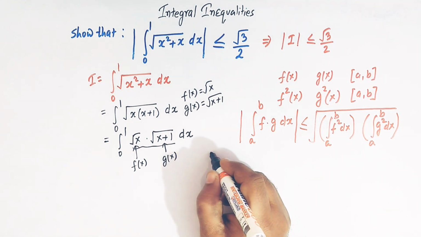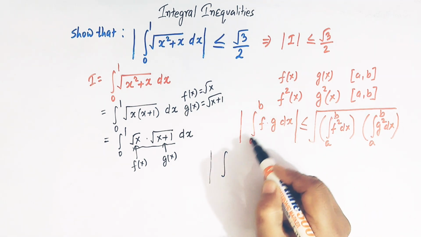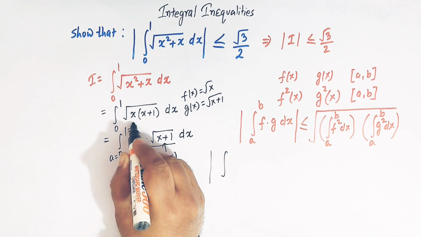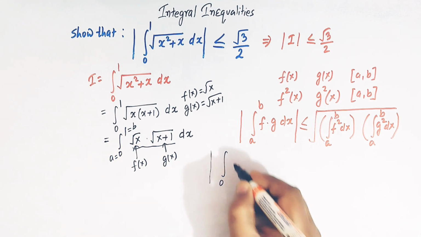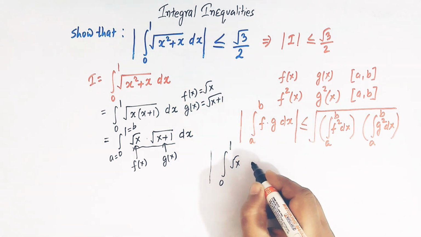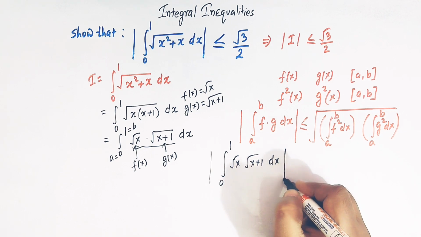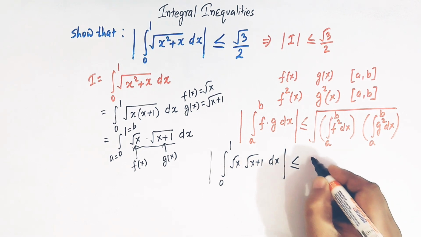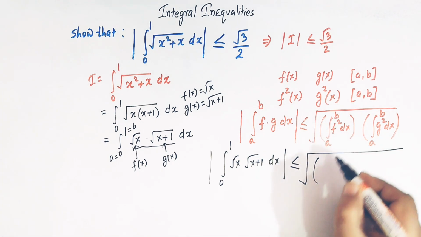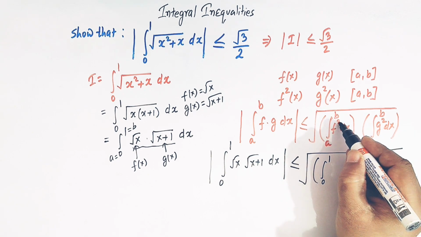Now we can write the absolute value of the integral from a to b, where a is 0 and b is 1. So we have 0 to 1, f is square root of x, g is square root of x plus 1, and here we have dx. So this is less than or equal to the square root of the first integral, from 0 to 1 of f square, right?